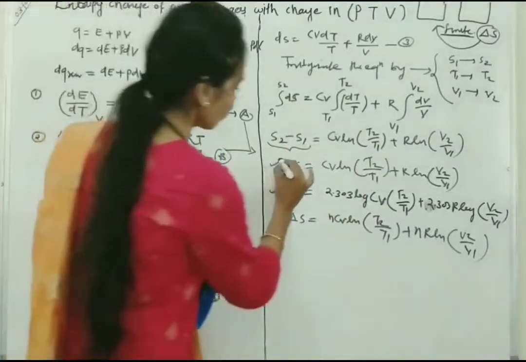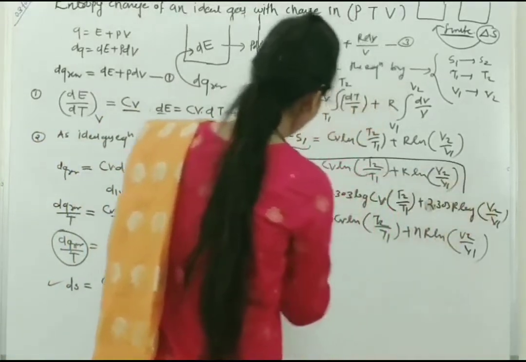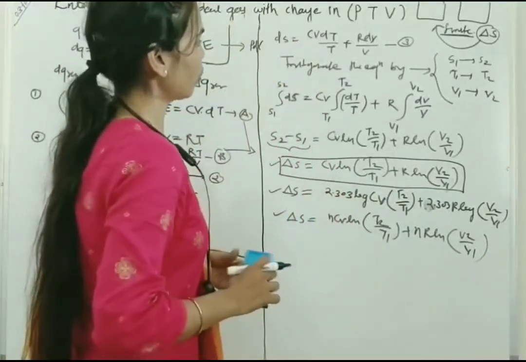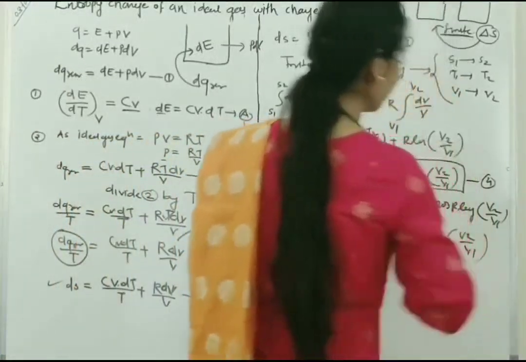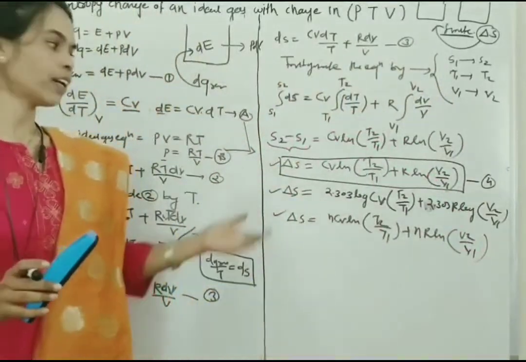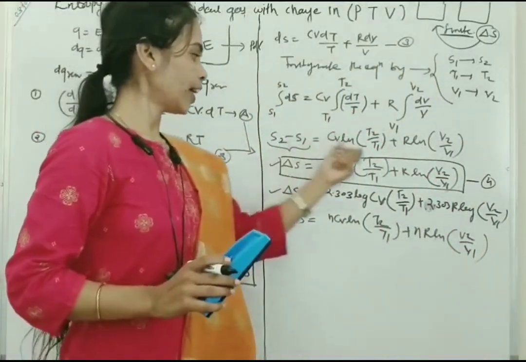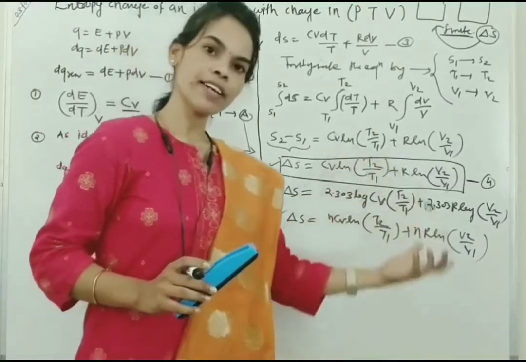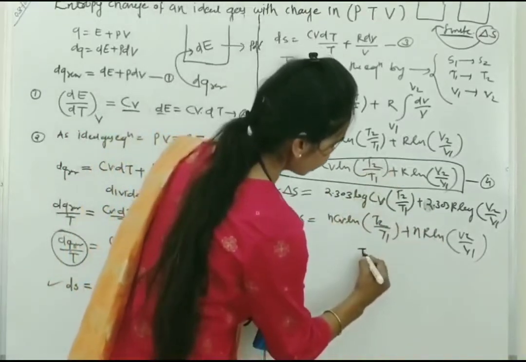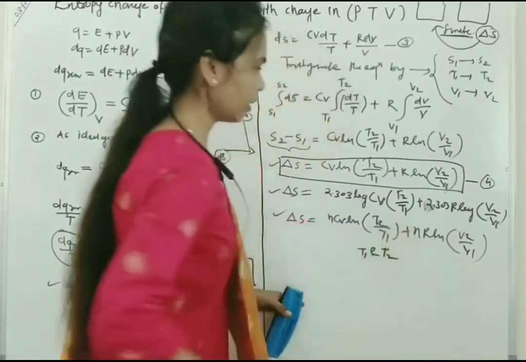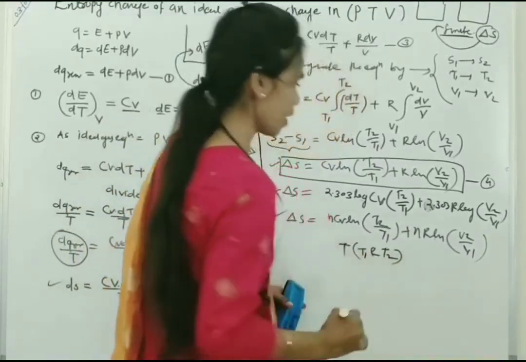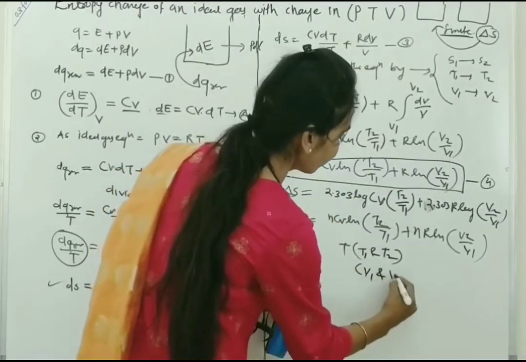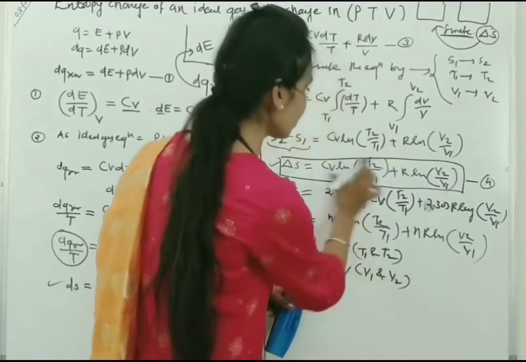So from this equation, that is the last equation, which is important for the next calculation, that is equation number 4. We will see that the change in entropy depends upon the initial state and the final state, that is the initial temperature T1 and the final temperature T2, and also on the initial volume V1 and the final volume V2. So what is this equation for?